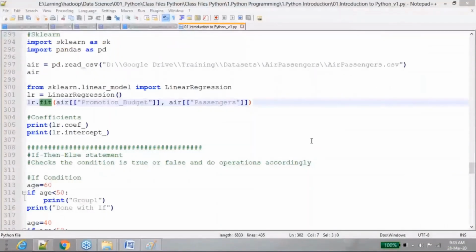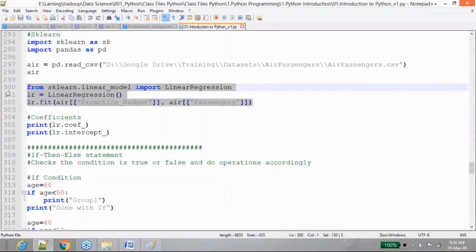As I said, programming languages like Python and R have already implemented these algorithms, and they are available in libraries. In Python, we have something called scikit-learn, or sklearn, which has many algorithms available. You just have to import that library and apply the linear regression algorithm. This is the only line you have to use to train your linear regression algorithm with your historical data. This is the only step.